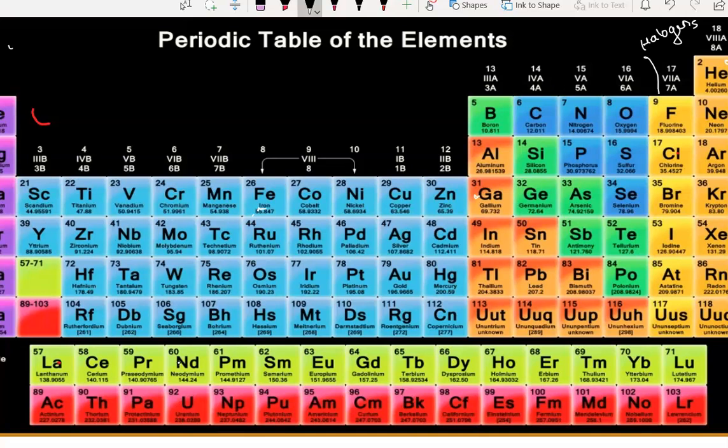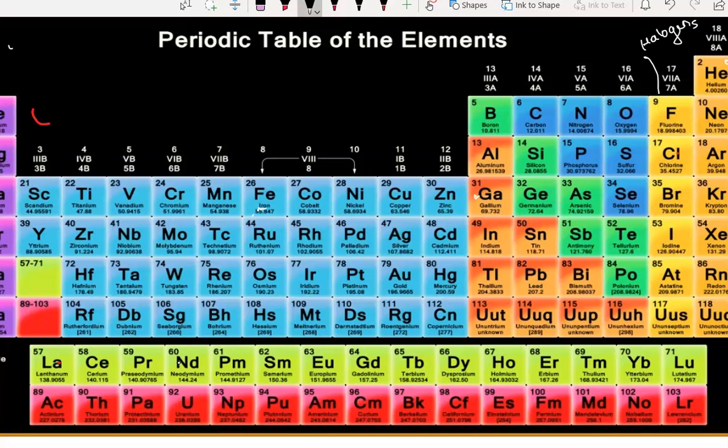And next we will see halogens. 17th group elements are called halogens. Why are they called halogens? Because when they react with metals, they form halides. Here, how many halogens do we have?